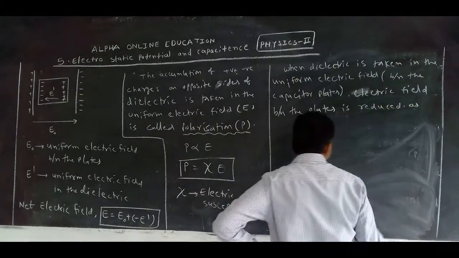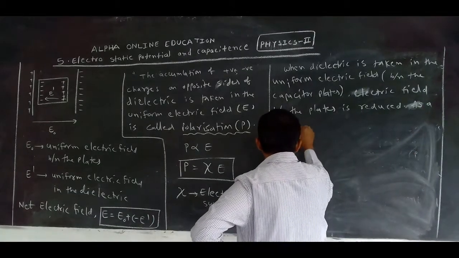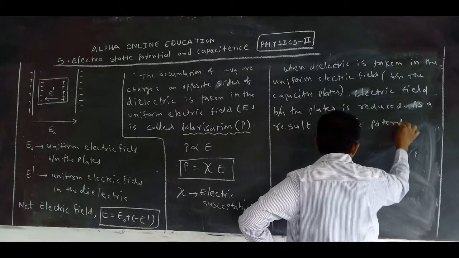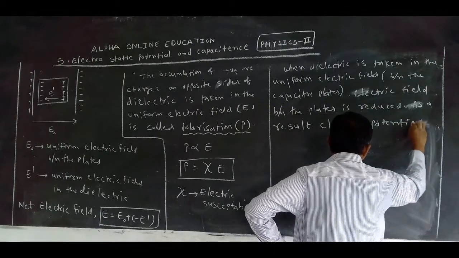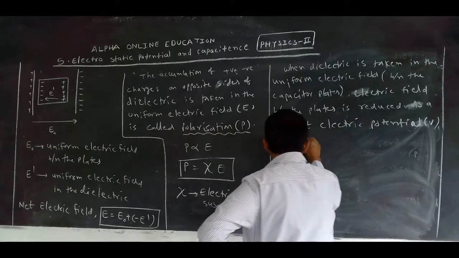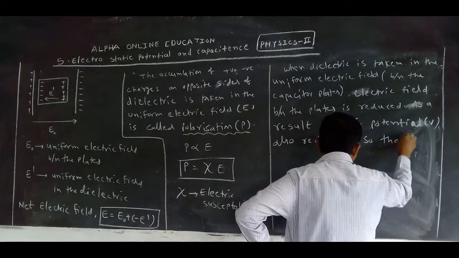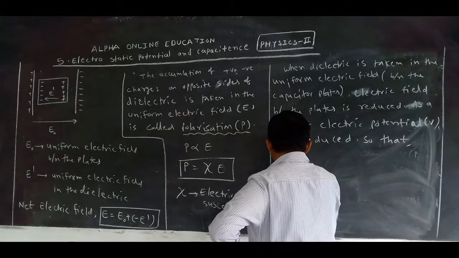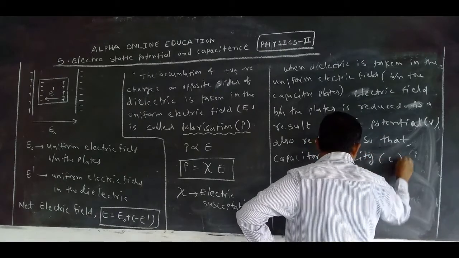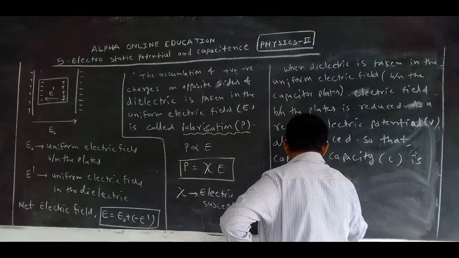As a result, the electric potential V is also reduced, so that the capacity C increases.